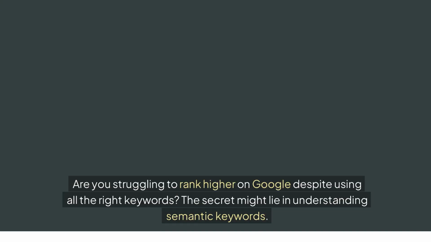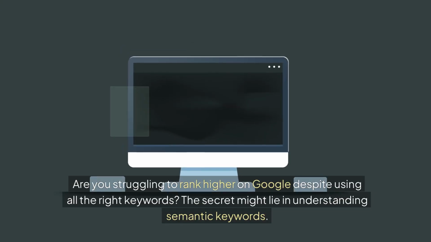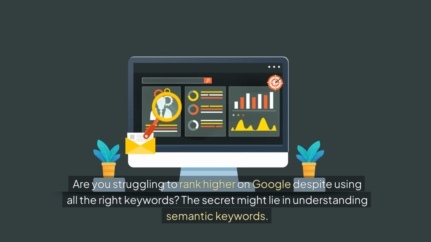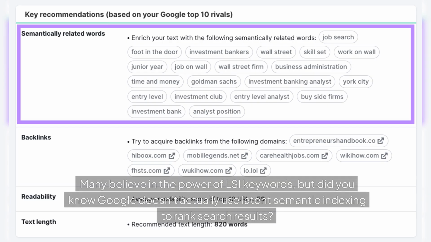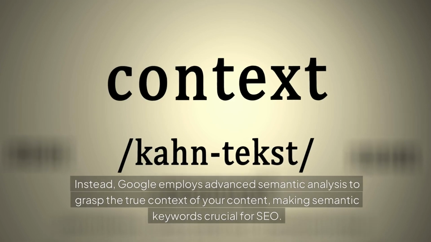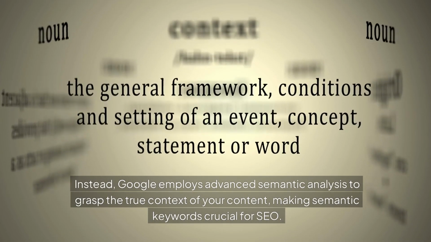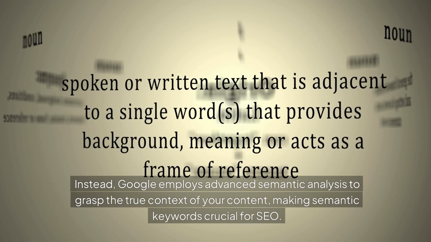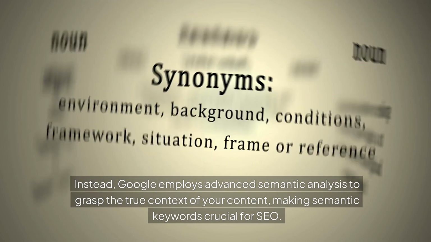Are you struggling to rank higher on Google despite using all the right keywords? The secret might lie in understanding semantic keywords. Many believe in the power of LSI keywords. But did you know Google doesn't actually use latent semantic indexing to rank search results? Instead, Google employs advanced semantic analysis to grasp the true context of your content, making semantic keywords crucial for SEO.